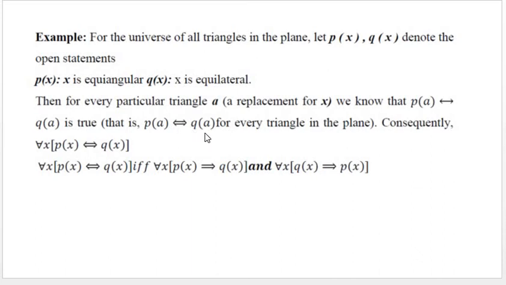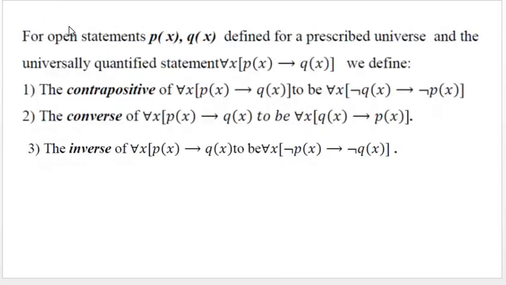That is P of A if and only if Q of A for every triangle in the plane. And consequently for all x P of x if and only if Q of x. That is, if for all x P of x implies Q of x and for all x Q of x implies P of x. Now consider contrapositive, converse and inverse of quantified propositional forms.